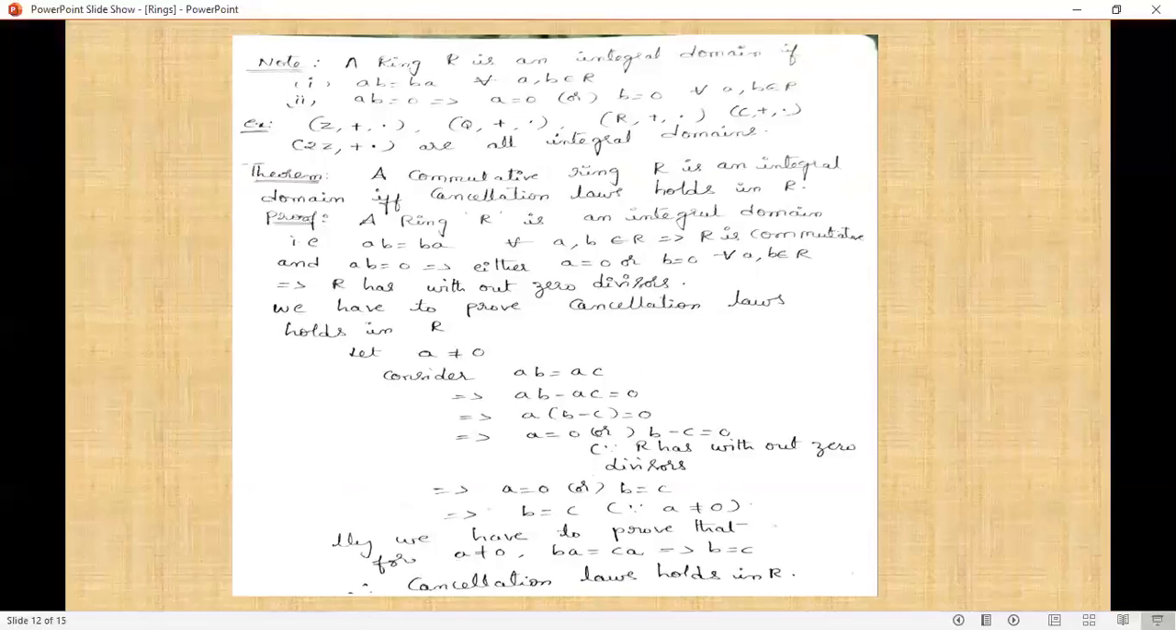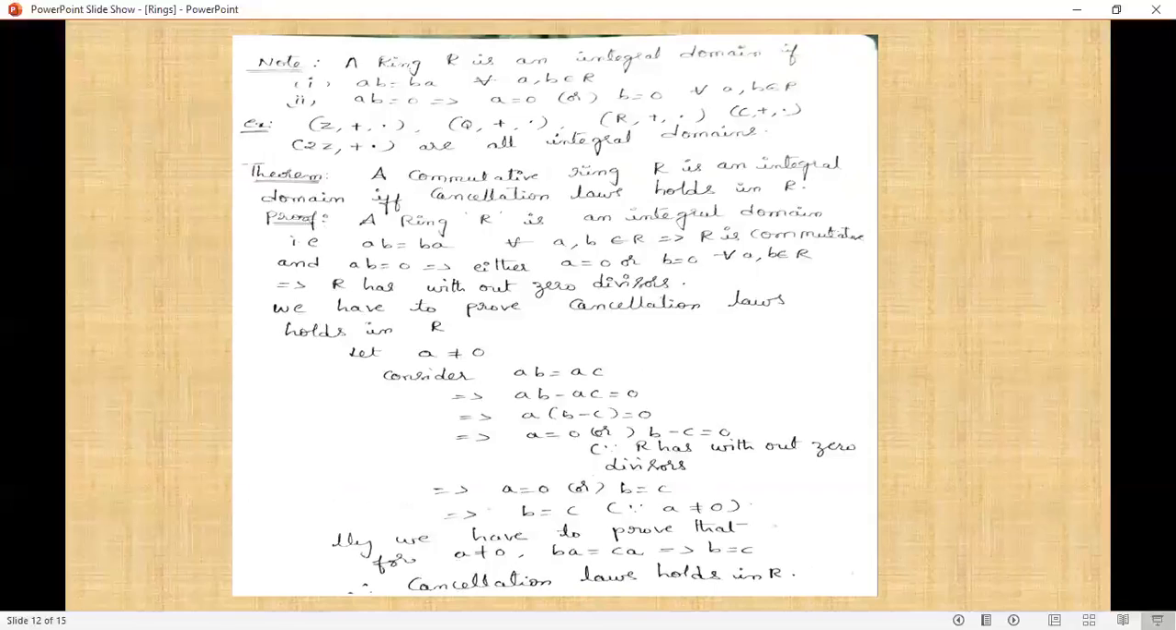Next theorem: a commutative ring R is an integral domain if and only if cancellation laws hold in R. Listen to the statement once again. A commutative ring R, that means R is a ring with commutativity, is an integral domain if and only if cancellation laws hold in R. Always observe that a ring R is an integral domain, that is ab equals ba.